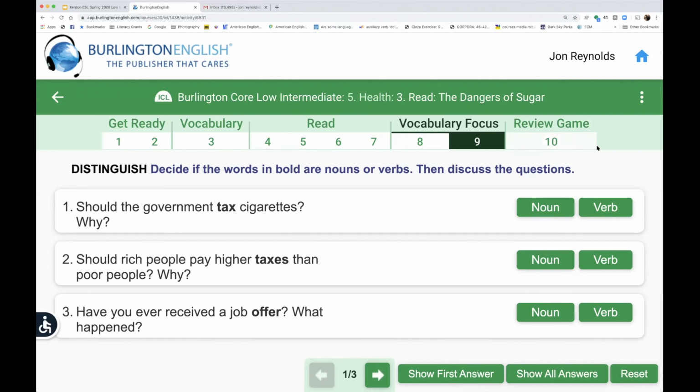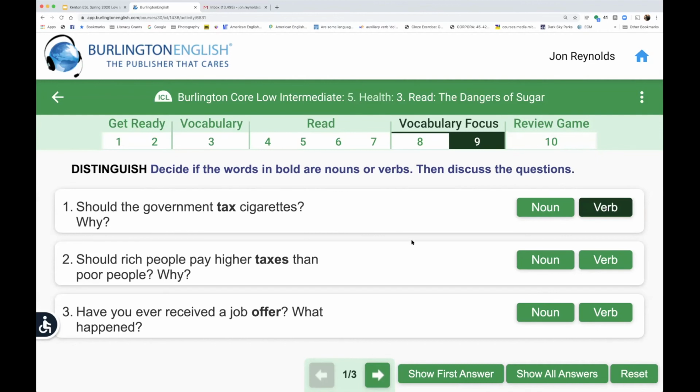I see 2 votes for verb and 1 vote for noun. Looks like a few people have said verb, so I'm going to click on verb for the first one. We'll check the answer in just a moment.